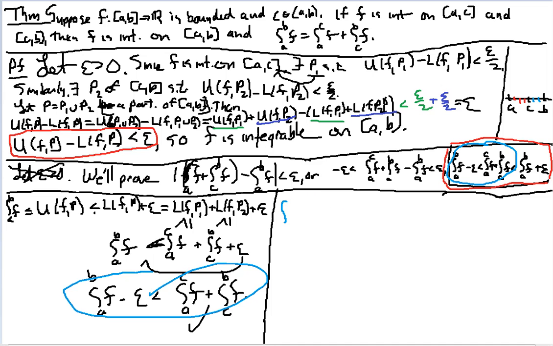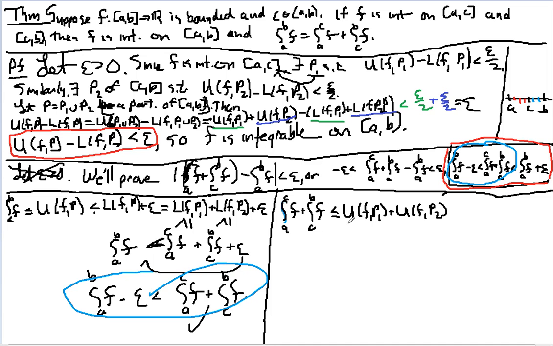Let's change colors. I'm going to look at the integral from A to C of f plus the integral from C to B of f. Well, what do I know about them? I know that they're bounded above by these same partitions up here. I have a P1 that makes this true, and a P2 that makes that true. So that's going to be bounded above by UF of P1 plus UF of P2. I'm just using the definition of the U things. U things are upper bounds.